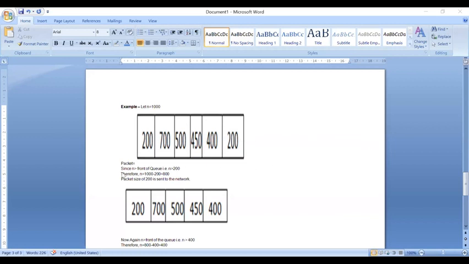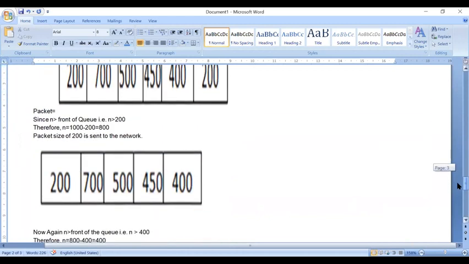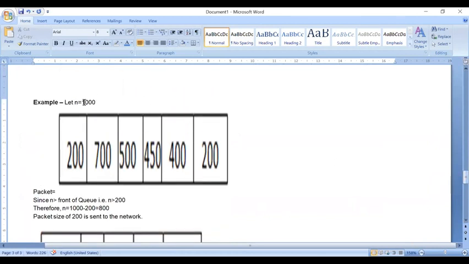Now first, at the front of the queue, who is present? 200. So first I have to check whether n is greater than 200, which means I can allow this 200 to go inside the bucket or not. So n value is 1,000 here, and n is greater than 200.